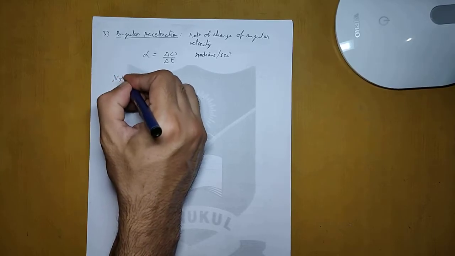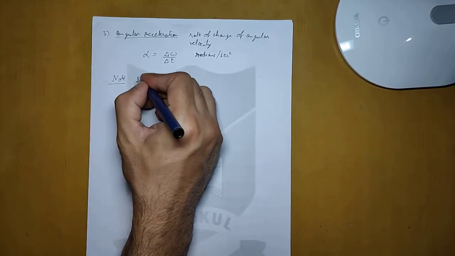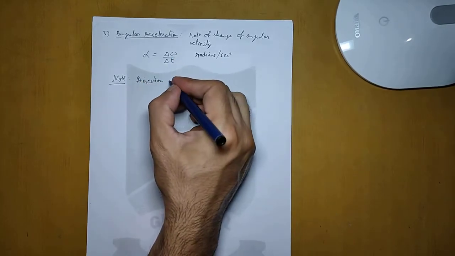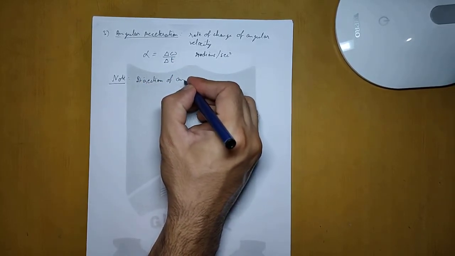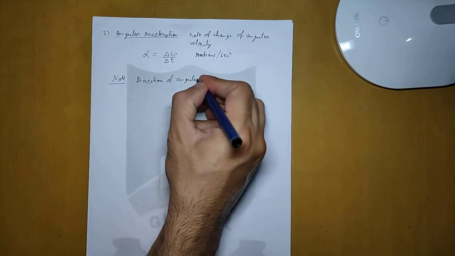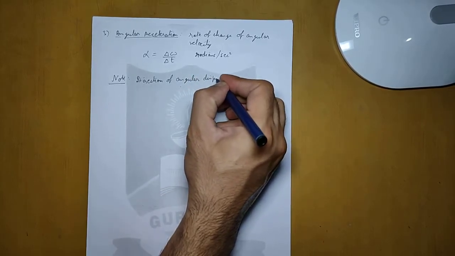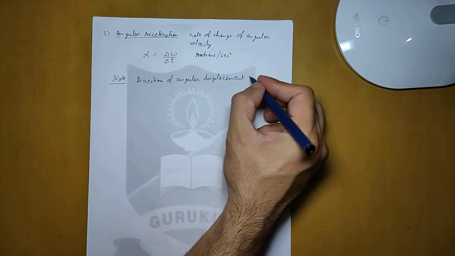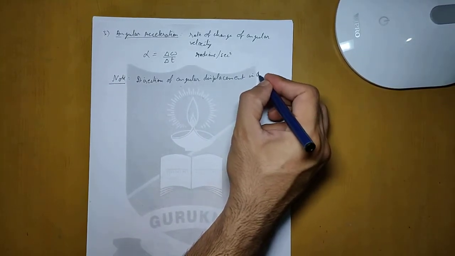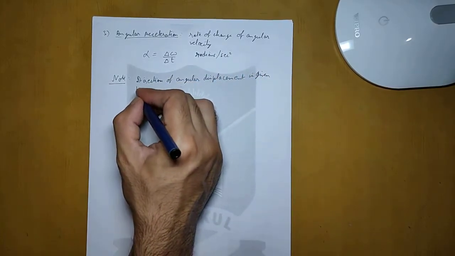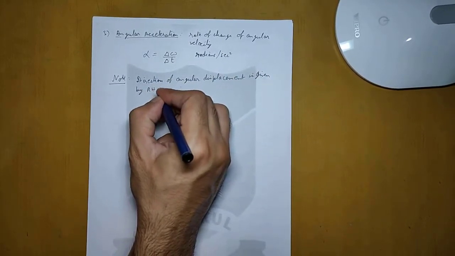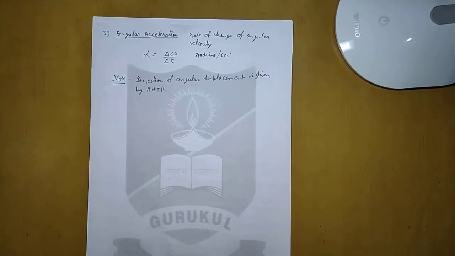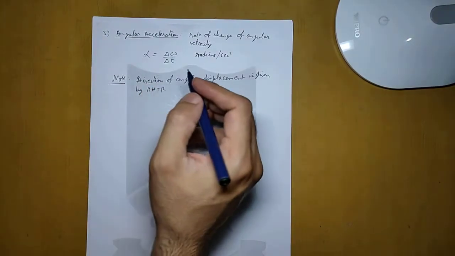So we'll write a note here that the direction of angular displacement is given by the right hand thumb rule, which we have already studied in previous videos.